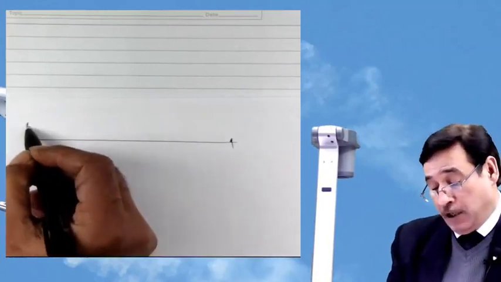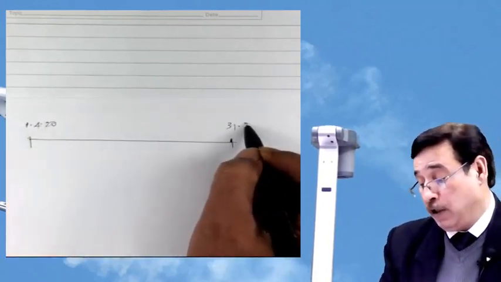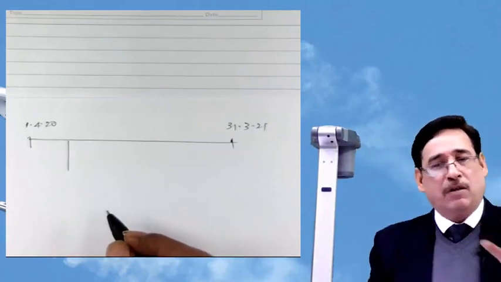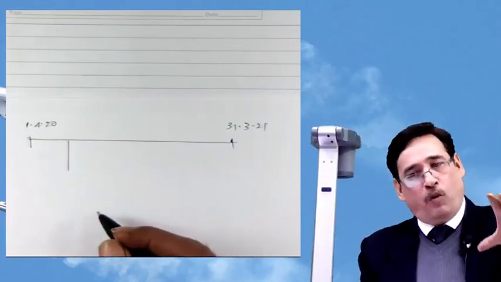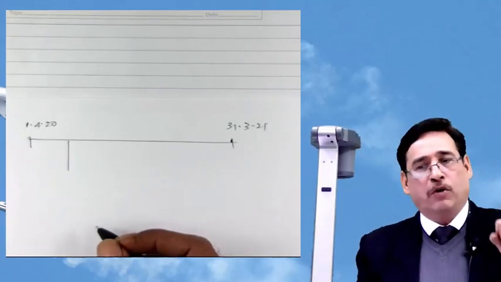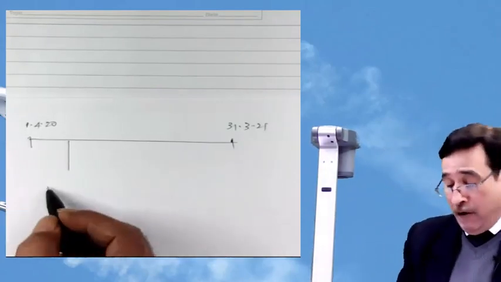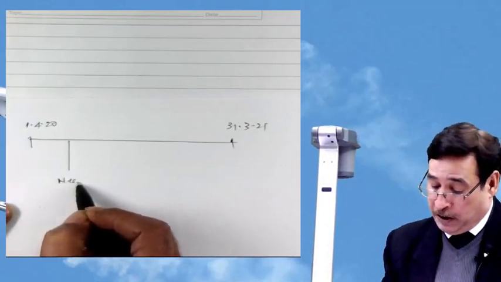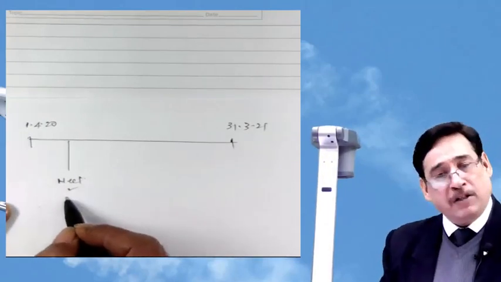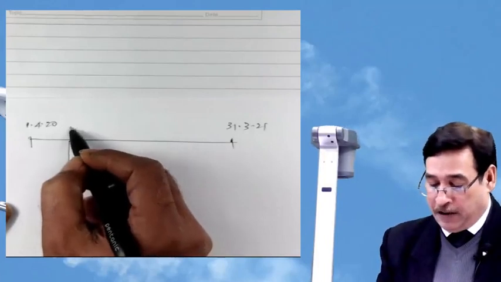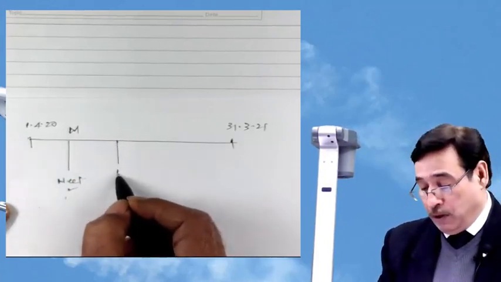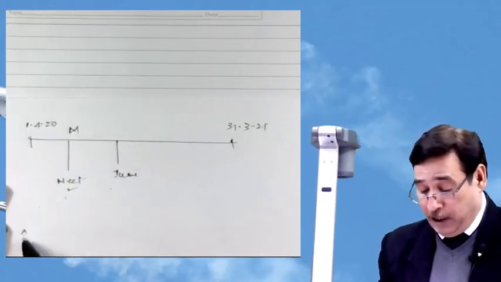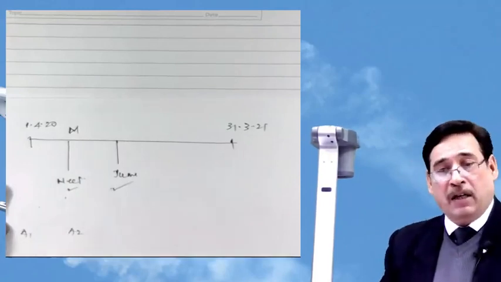Let us say this is the accounting year, 1/4/2020 to 31/3/2021. Let us say A1 is interested in taking over the business of A2. A1 is interested in acquiring A2 or taking hold of A2 or controlling A2. So the shareholders or the management of A1 and A2 meet on this date. They have a meeting and a discussion. Let us say in the month of May they meet. In the month of June, let us say an agreement was signed between the shareholders of A1 Limited and shareholders of A2 Limited.